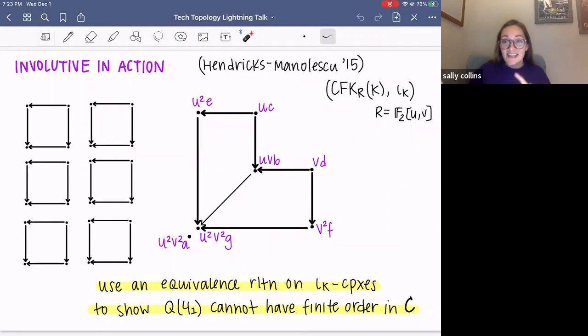Let me just say that having to talk about 3 different refinements of Heegaard Floer homology in a 5-minute talk is no easy feat. So involutive Heegaard Floer homology due to Hendricks and Manolescu makes use of this iota K map on the knot Floer complex. And what we will do is show that using an equivalence relation on iota K complexes, we can show that the Mazur pattern of the figure 8 cannot have finite order in the smooth concordance group.